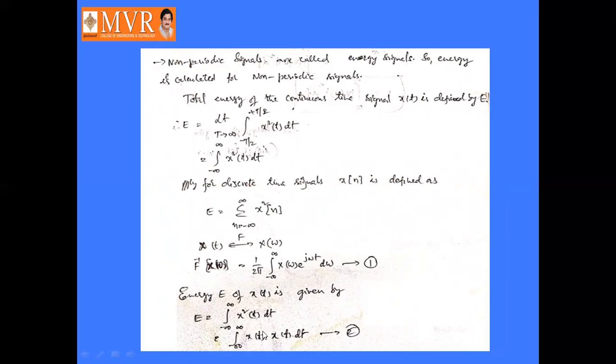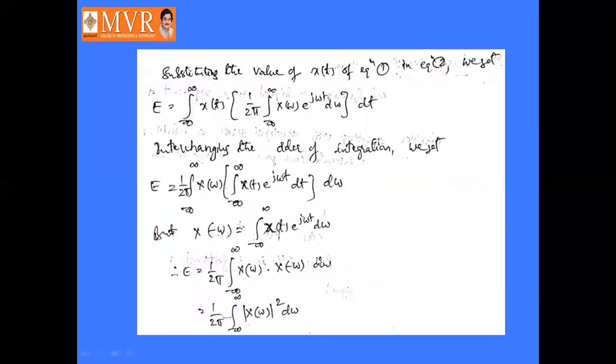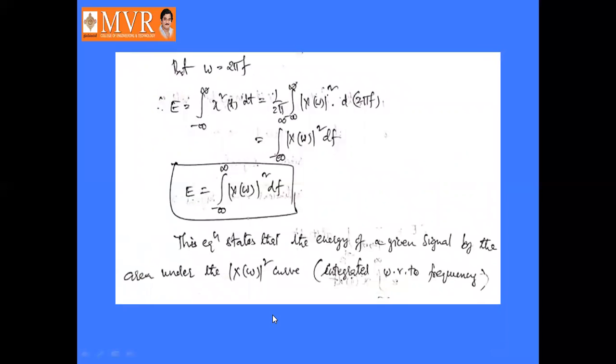Replace one of the x of t by this equation number 1. By interchanging the order of integration, we will get E equal to 1 by 2 pi integral minus infinity to infinity mod X of omega squared d omega, or if omega is replaced by 2 pi f, then it becomes integral minus infinity to infinity mod X of omega squared df.